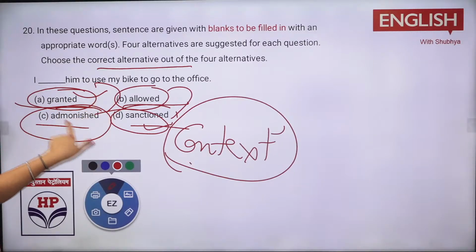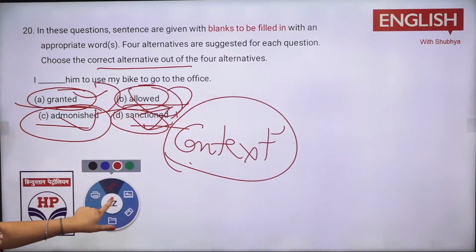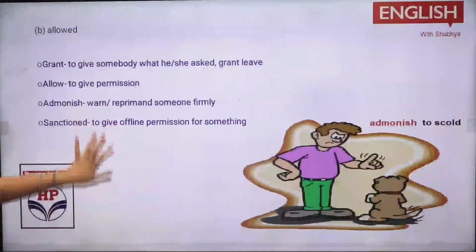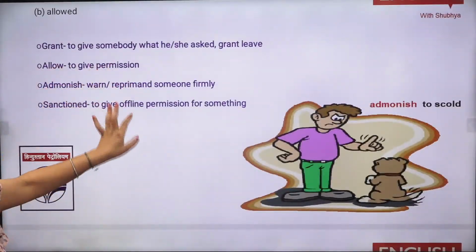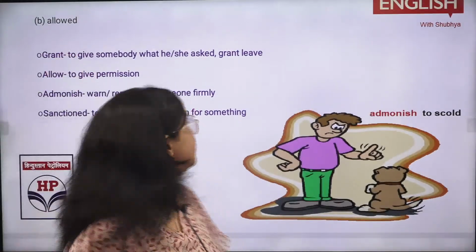Grant तो कर नहीं सकते, admonish झड़क नहीं दे रहे हो तुम, ठीक है? Sanction तुम कर नहीं सकते, so what is allowed is the right option. Even you can note it down. Allow होता है permission देना, ठीक है? Grant होता है जब हम किसी से छुट्टी मांगते हैं, leave मांगते हैं, so that is also grant.